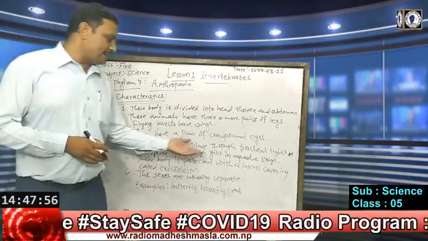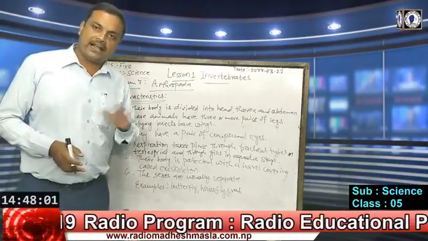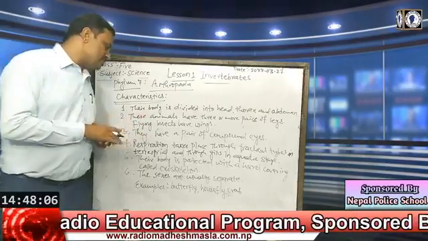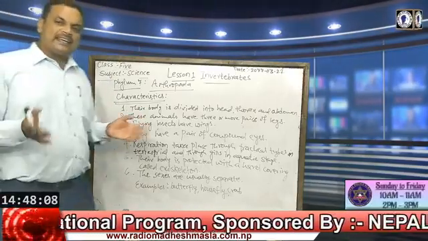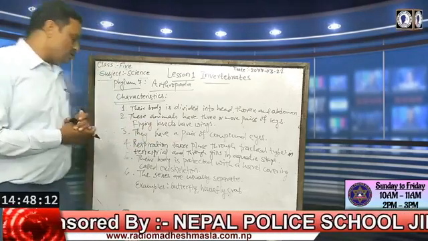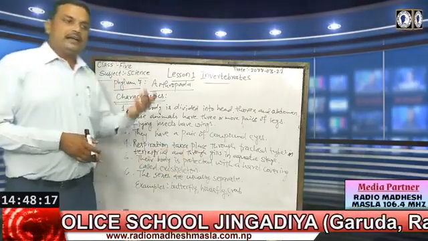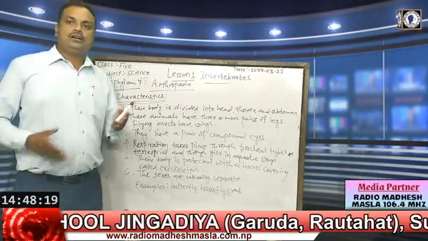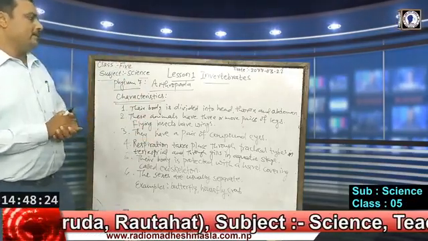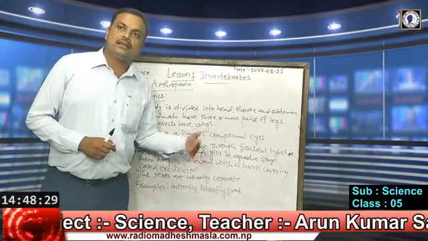Their body is protected with a hard covering called exoskeleton. We have endoskeleton and exoskeleton. Endoskeleton means the bones which are inside the body. Exoskeleton means a hard covering which makes the body safe, a protecting layer from outside. The sexes are usually separate, means they are unisexual. So these are the characteristics of phylum Arthropoda. Examples are butterfly, housefly and crab.